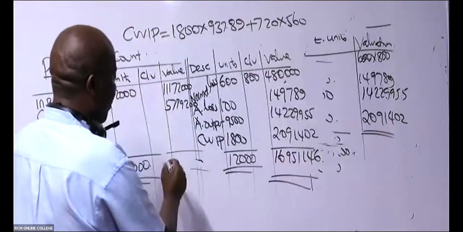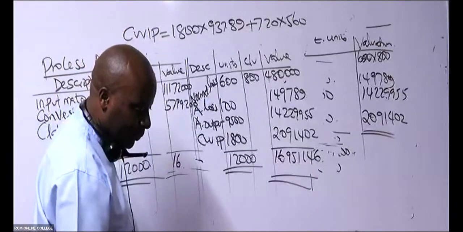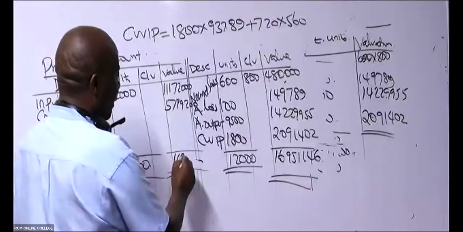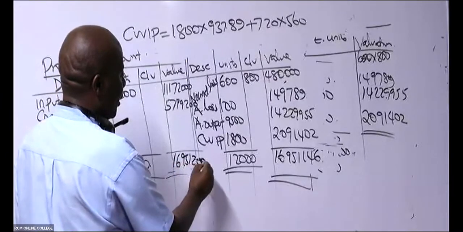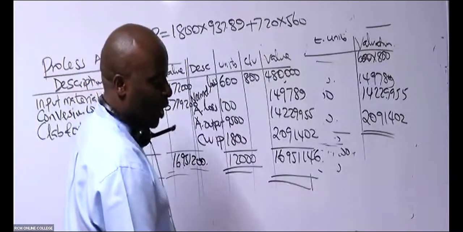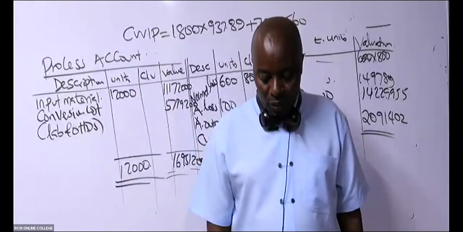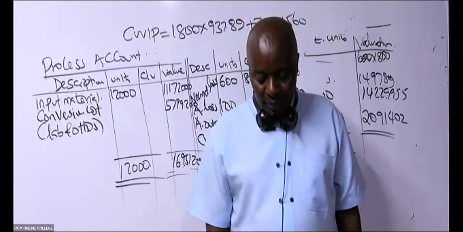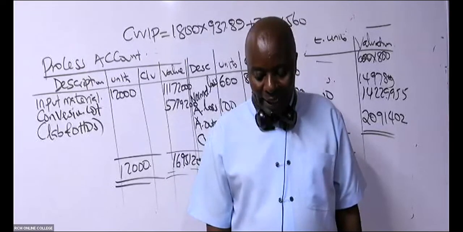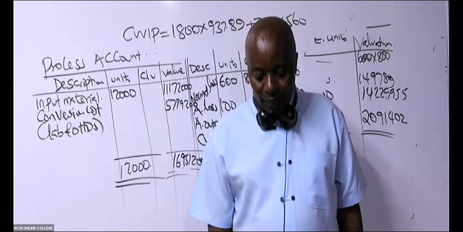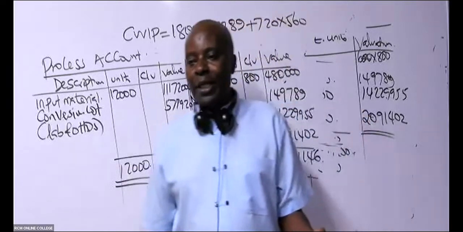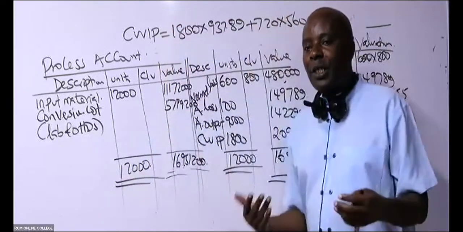And then what do we have here? Somebody, 16,951, what year? 200. So now, according to your take, is this mathematics balancing? Yes or no? Is it balancing? Yes or no? The difference is negligible, isn't it? Out of 16 million, the difference is negligible.